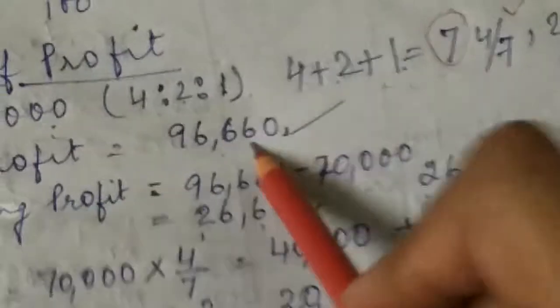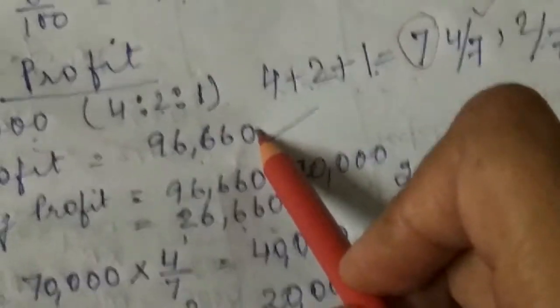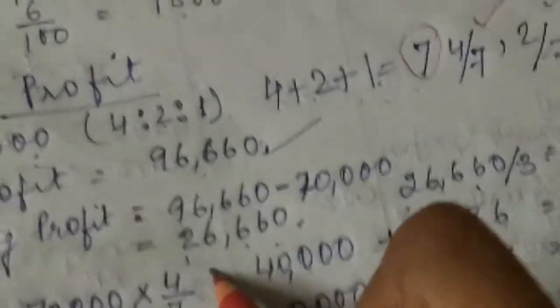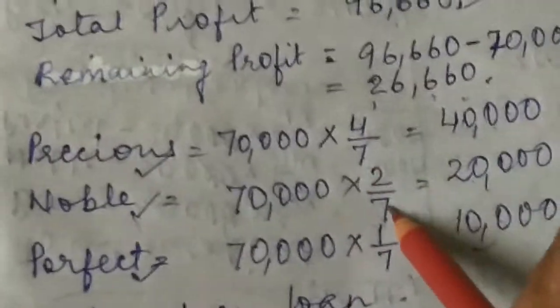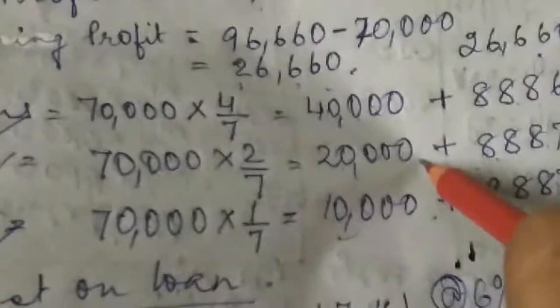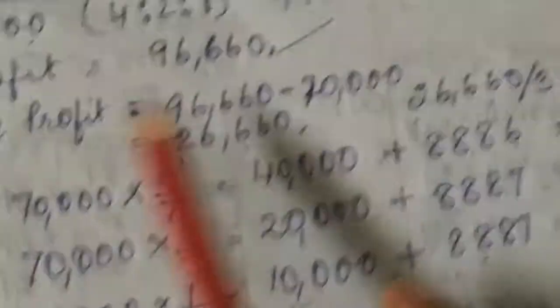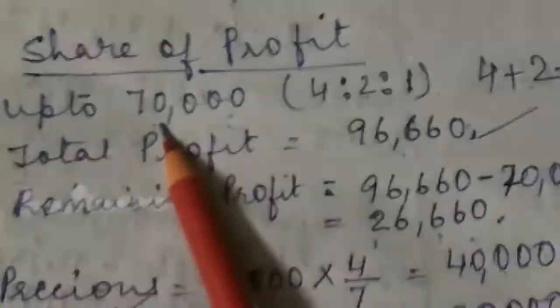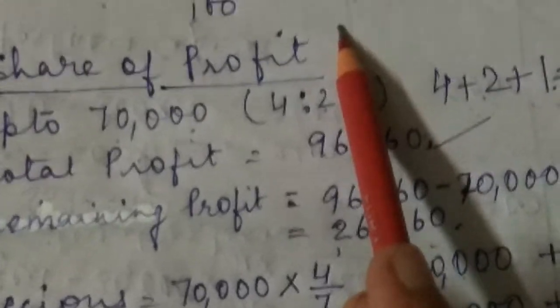96,660. Now from this 96,660, first of all, up to 70,000, we will find out the share of individual partners. Look over here, by 4 by 7, 2 by 7 and 1 by 7, we are getting 40,000 here, 20,000 and 10,000. Okay. Now, in the question again it has been said up to 70,000, profit sharing will be in this ratio. But after that, partners will share the profit equally.